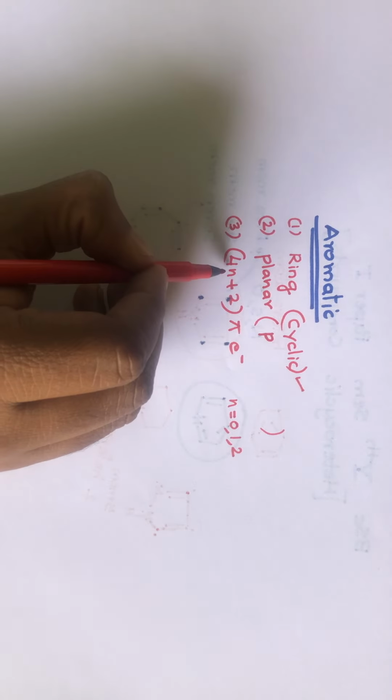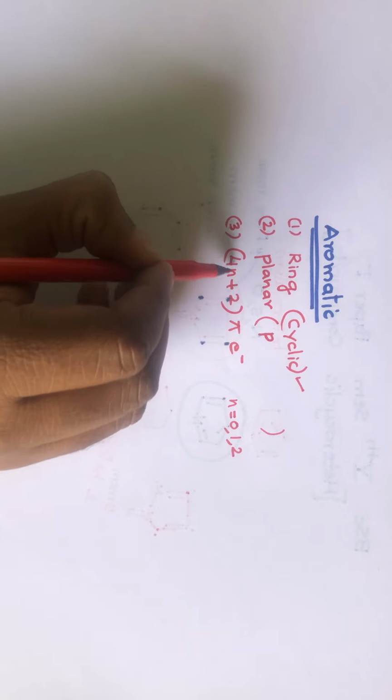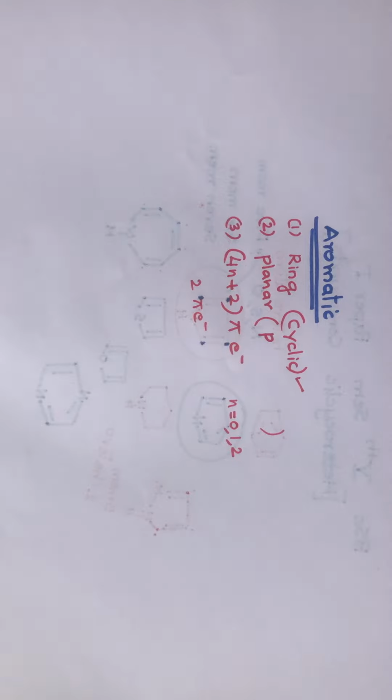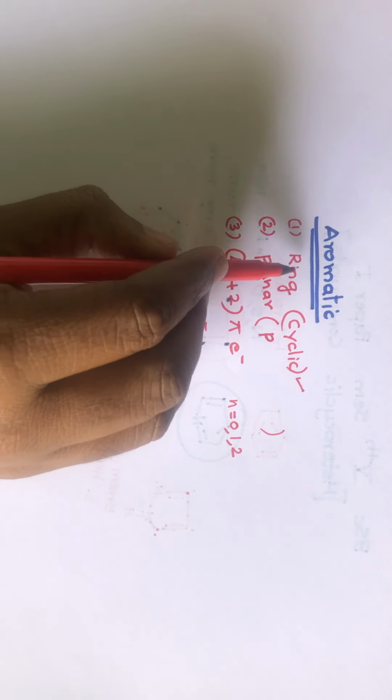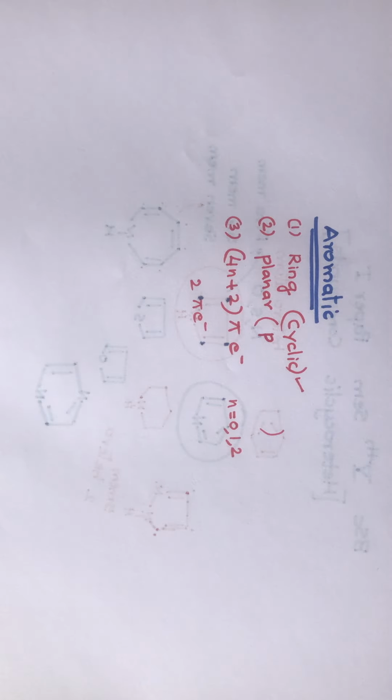For example, if n is equal to 0, then 4 into 0 is 0, 0 plus 2. That means a molecule with 2 pi electrons will be aromatic if it is cyclic and has a planar ring system. That is, each atom should have a p orbital so that delocalization is possible. So all the atoms should be in a position to take part in delocalization.